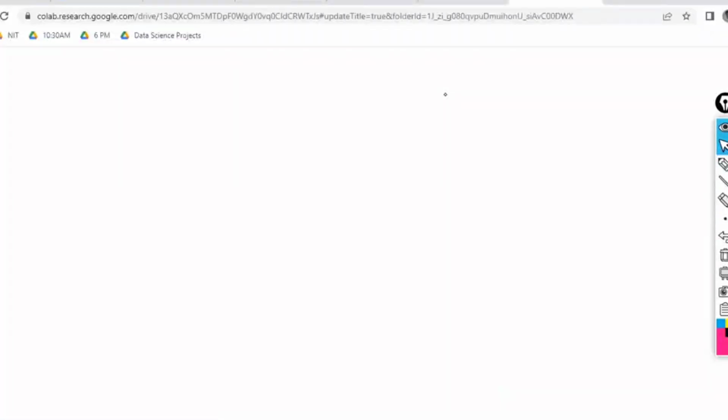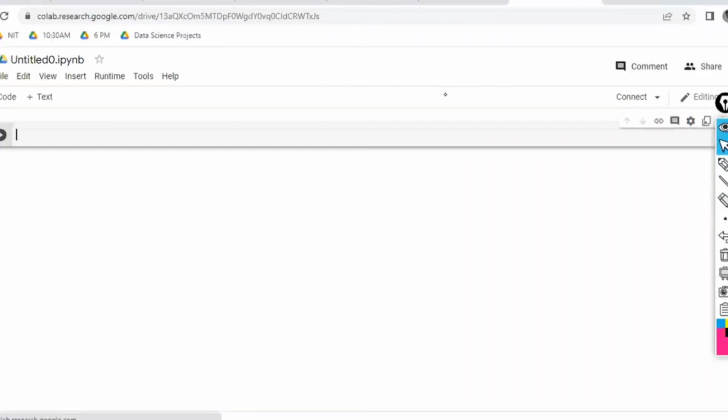Go to Google, click on Google Colab, and after that, click on the new notebook. You are going to get something like this. Type your code here. Print hello. And execute the code by using this.